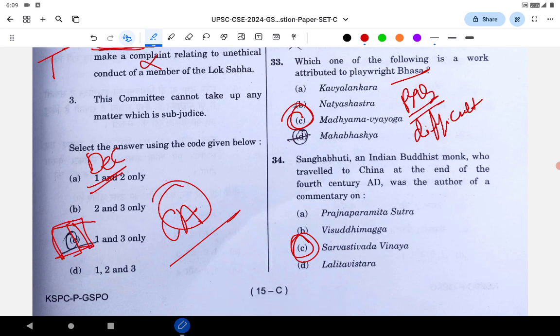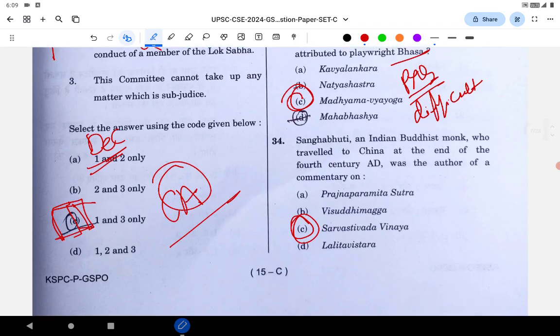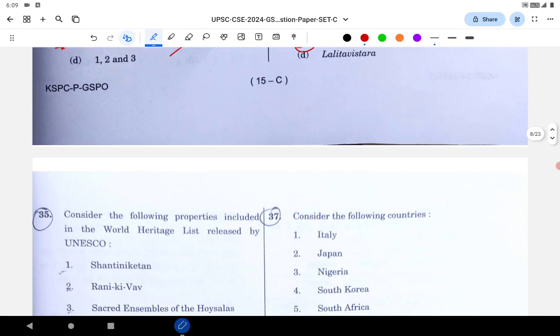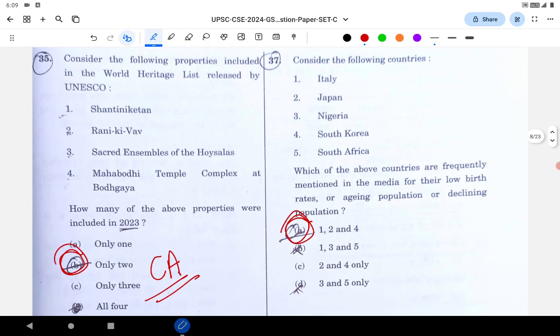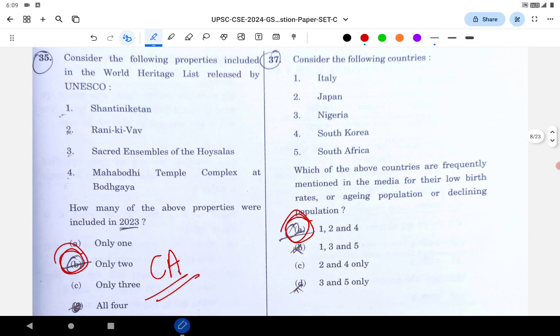Next is regarding Sanghabhuti, an Indian Buddhist monk who was the author of a commentary on Sarvastivada Vinaya. So the answer is C. It's a tough question, difficult to solve. It was not asked in previous years. Again, the next question is current affairs. Which one of the following is part of the World Heritage List included in 2023? The correct answer in this case is Shantiniketan, and I think the Sacred Ensembles of the Hoysalas. This is pure current affairs.